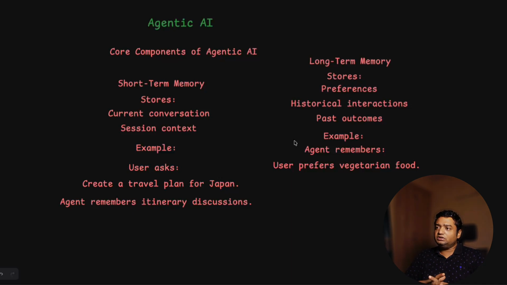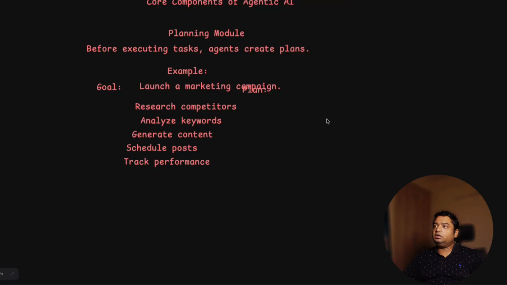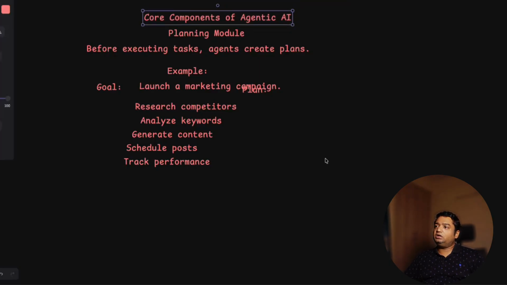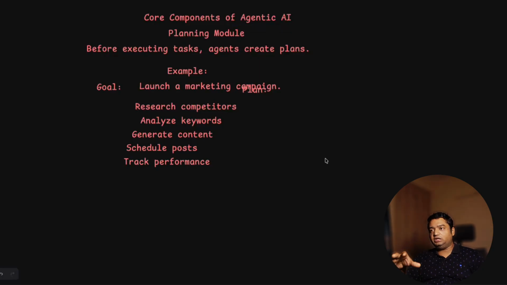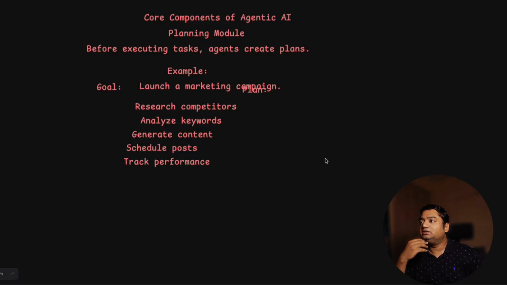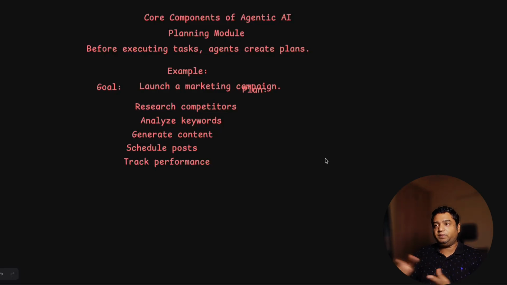We'll move to the third one. The third one is planning. Planning is another important component of agentic AI. Planning means if you give any prompt to the agentic AI, before executing the task, it will not directly execute the task. The agent will create the plan and it will stick to the plan. If it has to perform some action, then also it will stick to that plan, and the workflow is created according to that plan itself.